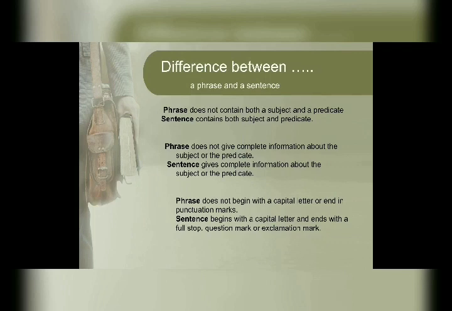It always gives complete meaning. Then a phrase never starts with a capital letter and never ends with a punctuation mark. But a sentence always starts with a capital letter and ends with a full stop.